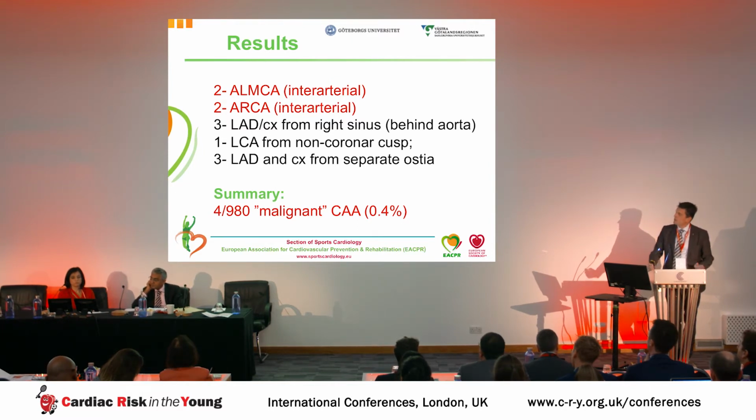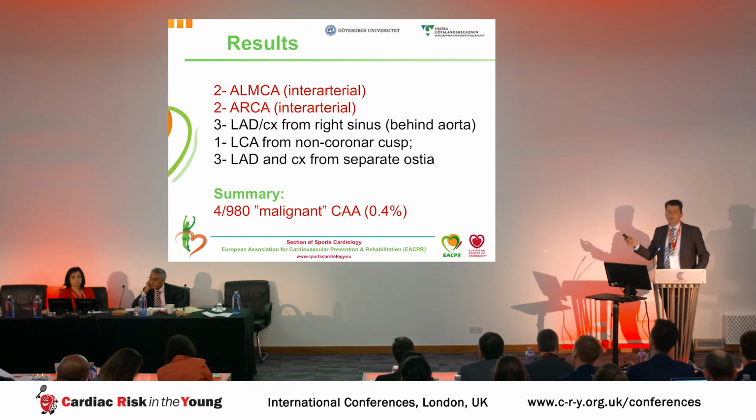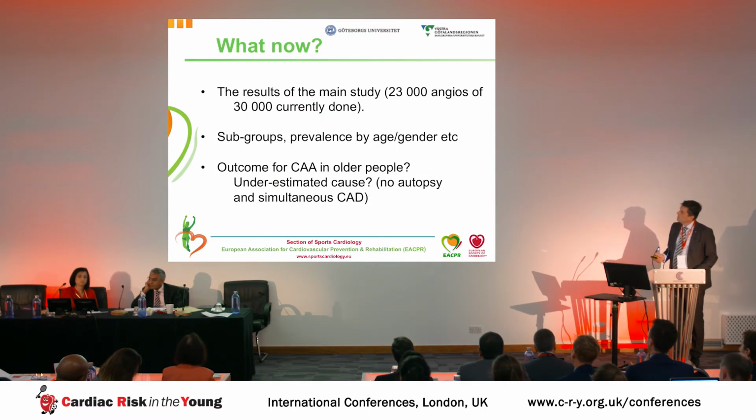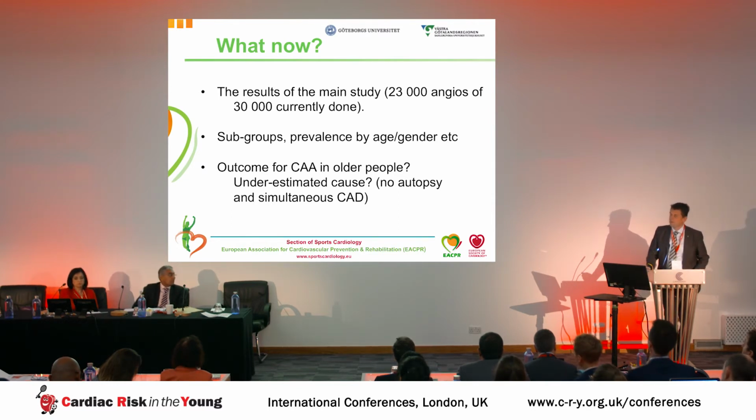But in summary, the more malignant ones are 4 out of 980, which corresponds to around 0.4%. And depending on how you define the rest of the coronary artery anomalies, they are around 1%, even in the middle-aged population.